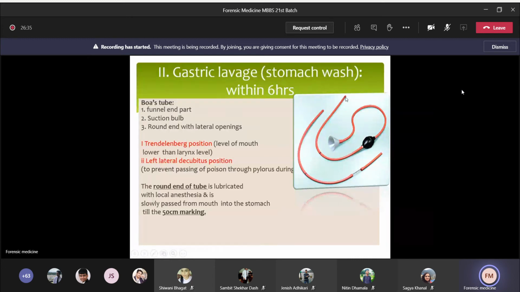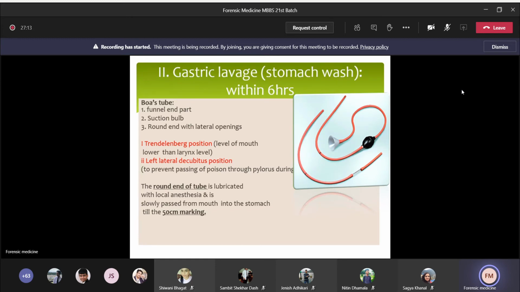You can see a black mark here on the Boas tube. The distance from the round end part to this mark is 50 centimeters. So at 50 centimeters from the round end, a marking is made on the Boas tube. The first thing you have to do is correct the position of the patient. The patient should be in Trendelenburg position. That means the level of the mouth should be lower than the level of the larynx. This will prevent aspiration.